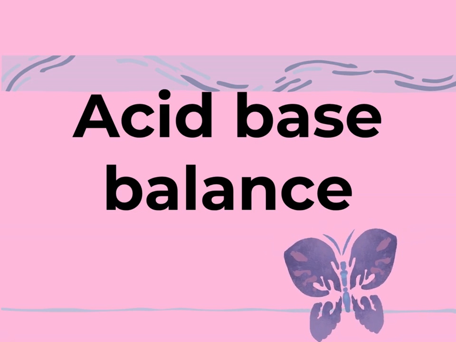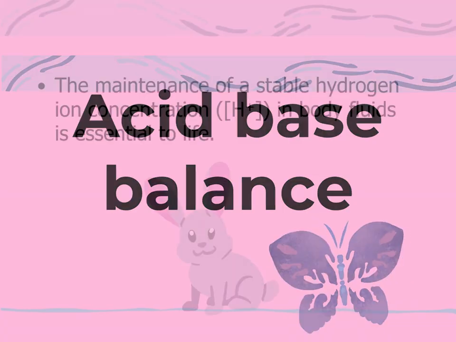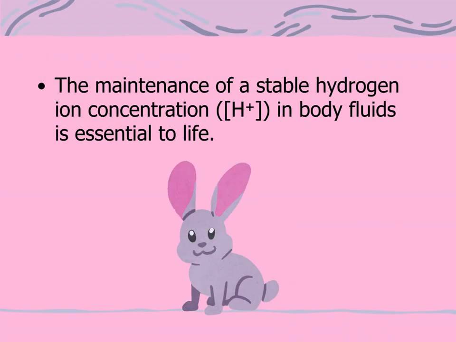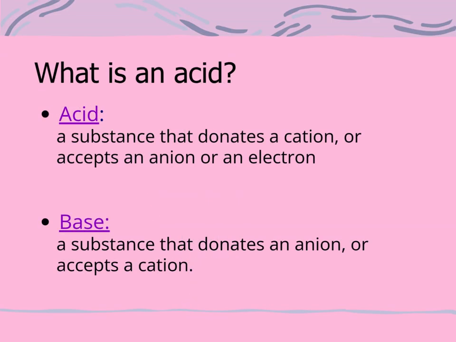Acid-base balance. The maintenance of a stable hydrogen ion concentration in body fluids is essential to life. What is an acid? An acid is a substance that donates a cation or accepts an anion or electron. Meanwhile, a base is a substance that donates an anion or accepts a cation.